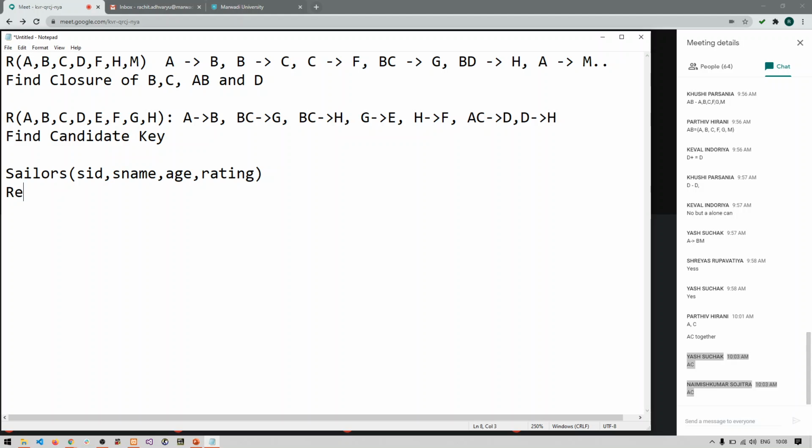Then the table called reserves, which has RID, SID and date of travel.